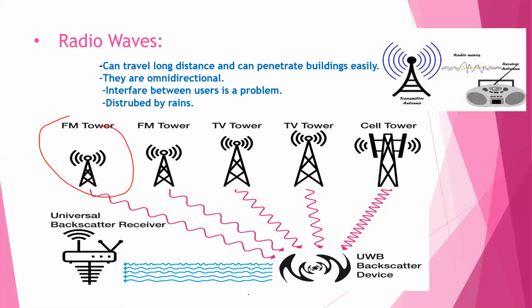Suppose here is an example of a transmitter antenna and here is the receiver antenna for FM. Radio waves are received by the receiver antenna. It can travel long distances. Another example is TV signals. It transmits the signals to the devices. So these are radio waves.